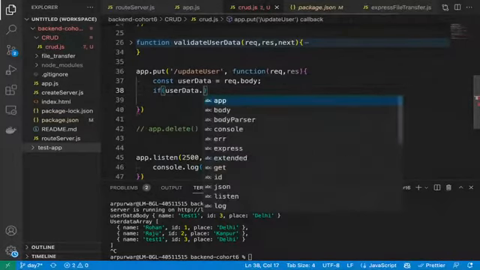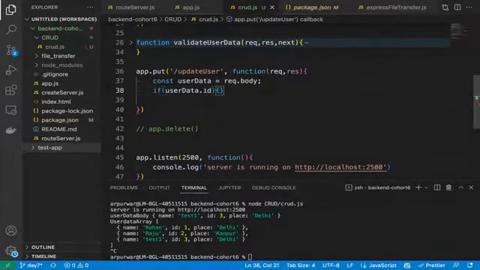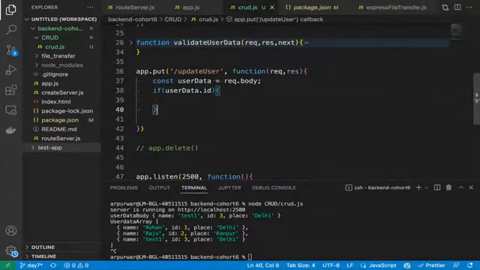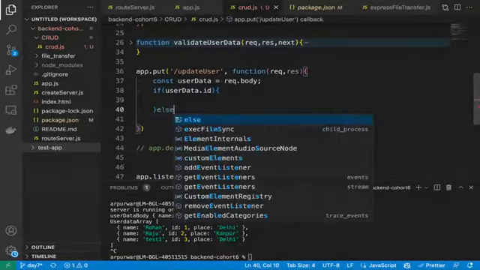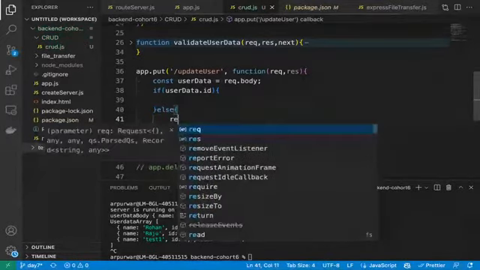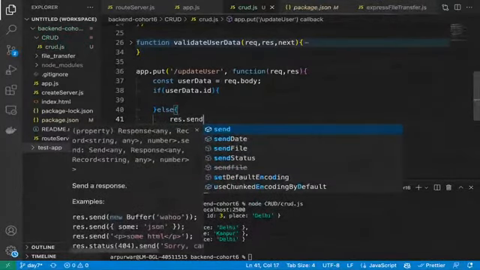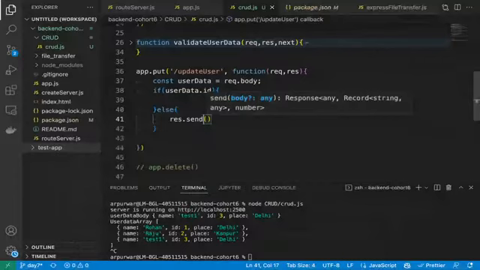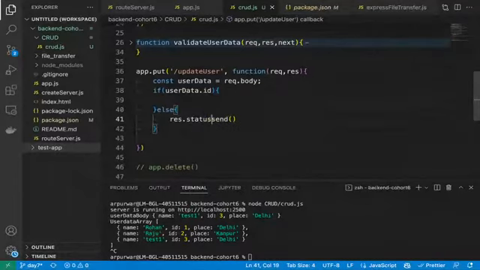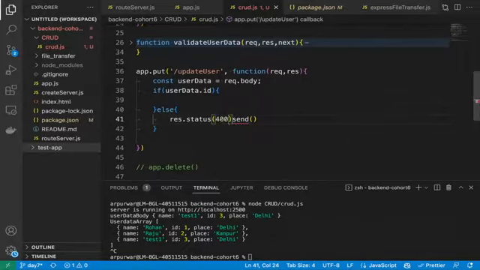If user data dot ID, if you see, we can do this part in middleware also, but I'm simply doing it here. If user data doesn't have an ID, we'll simply return error from here. That error, user ID should be provided. We'll simply return the error because otherwise we cannot update the things, right? We'll simply return the error from here.